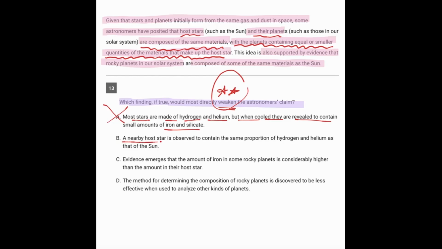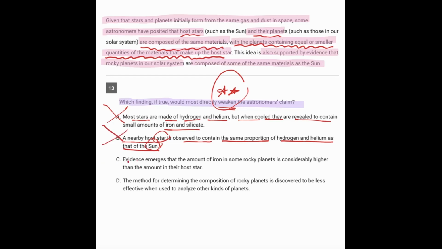B, a nearby host star is observed to contain the same proportion of hydrogen and helium as that of the Sun. Well, we're talking about the relationship between host stars like the Sun and their rocky planets, not the relationship between a star and another host star, which is the Sun. So the comparison is a little off for B.